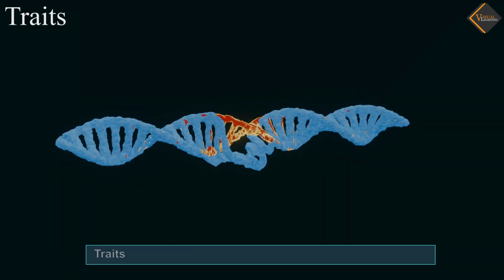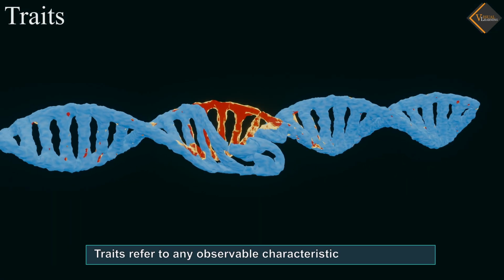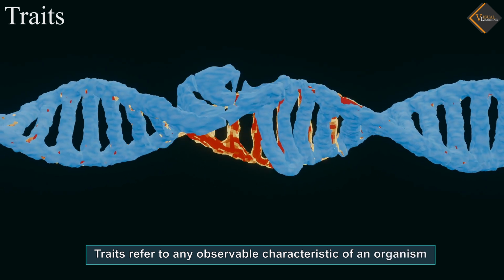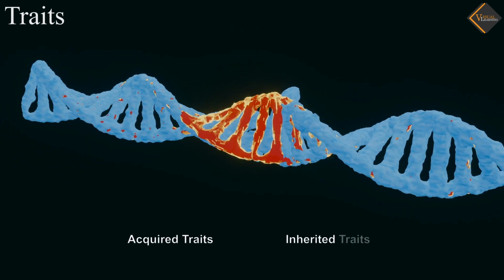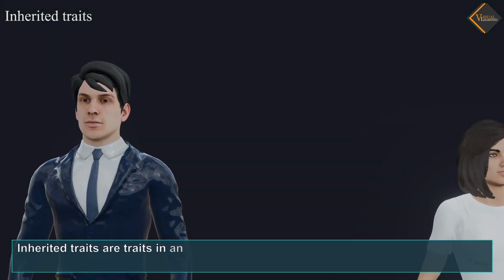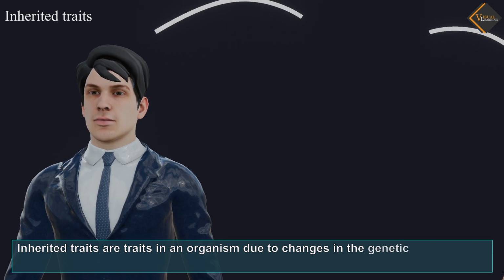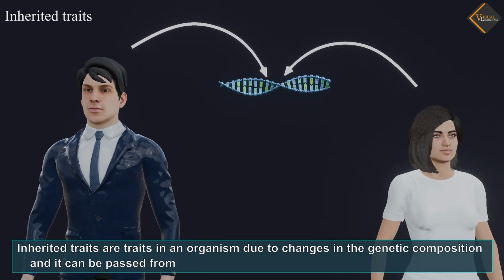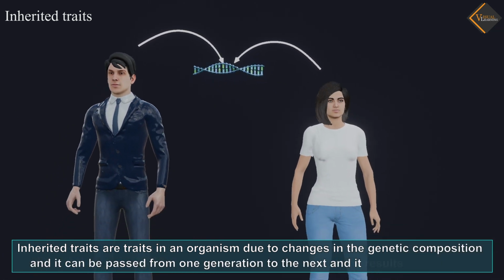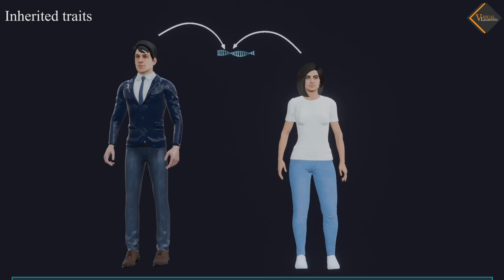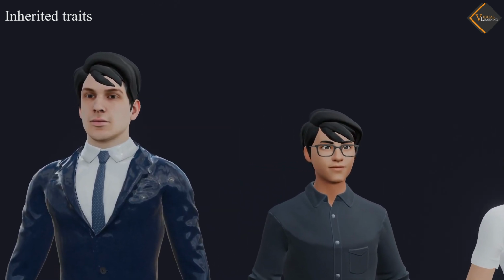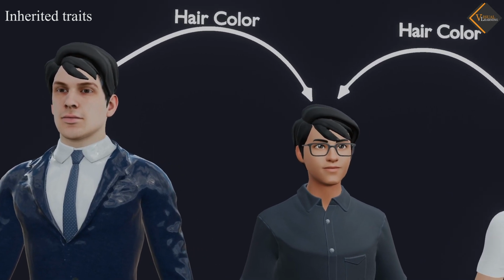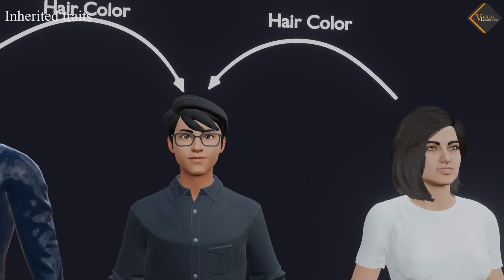Traits. Traits refer to any observable characteristic of an organism. There are two types of traits: acquired and inherited. Inherited traits are traits in an organism due to changes in the genetic composition, and it can be passed from one generation to the next, and it results in evolution. For example, if both the parents have brown or black hair, the offspring may inherit either brown or black hair or a combination of the two.